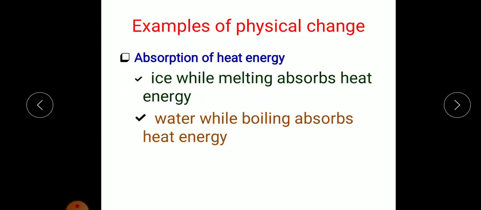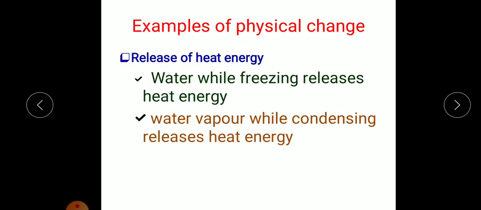Examples of physical change where we can see the involvement of heat energy: first, the absorption of heat energy, that means examples where heat gets absorbed. Ice while melting absorbs heat energy. Next, water while boiling absorbs heat energy. These are the two examples where you can see that in a physical change there is absorption of heat energy.